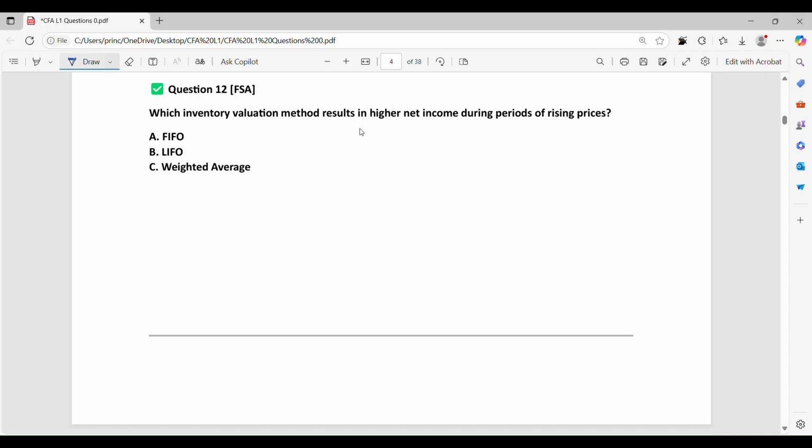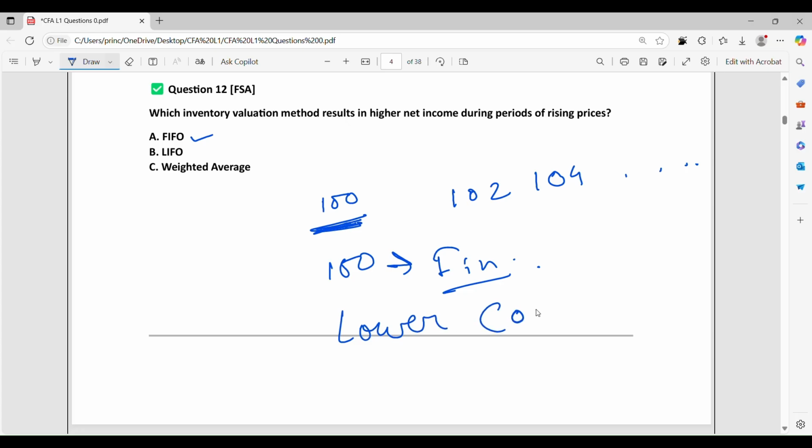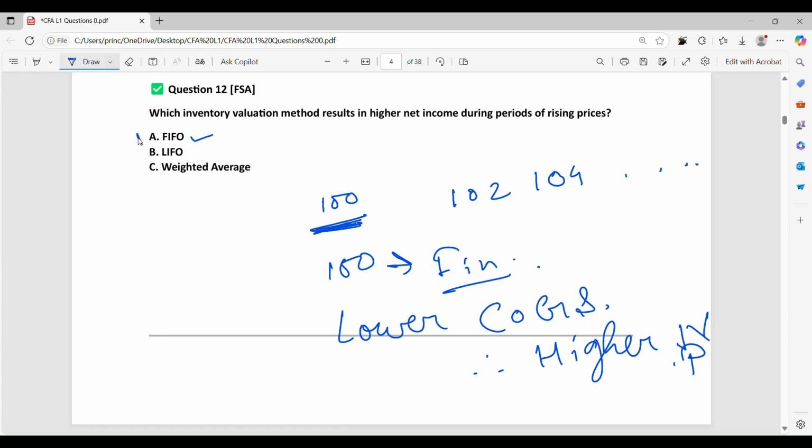Which inventory valuation method results in higher net profit during a period of rising prices? If we are talking about rising prices and we consider first in first out, at the start maybe we bought inventory at 100, then 102, 104, and increasing. So if we purchased at 100 rupees and the inventory is converted into finished goods, we are going to have a lower COGS, therefore higher net profit. So the correct option is A.